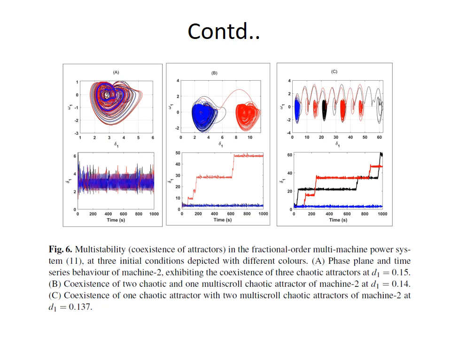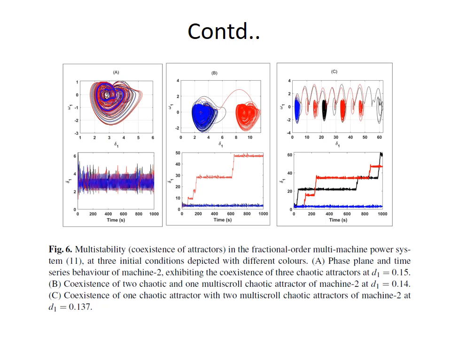Here, figures A, B, and C show the multistability behavior. We have kept all the parameters at constant values and only varied the initial condition. The three different colors represent the three different attractors present in the system.